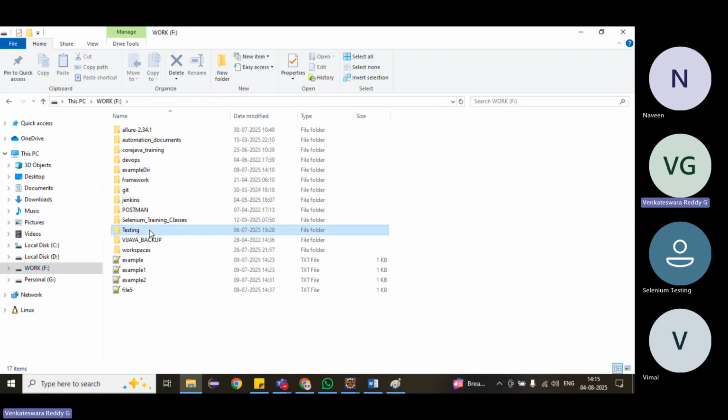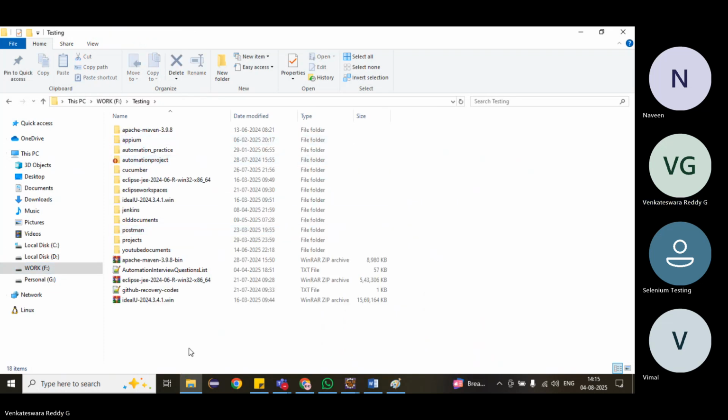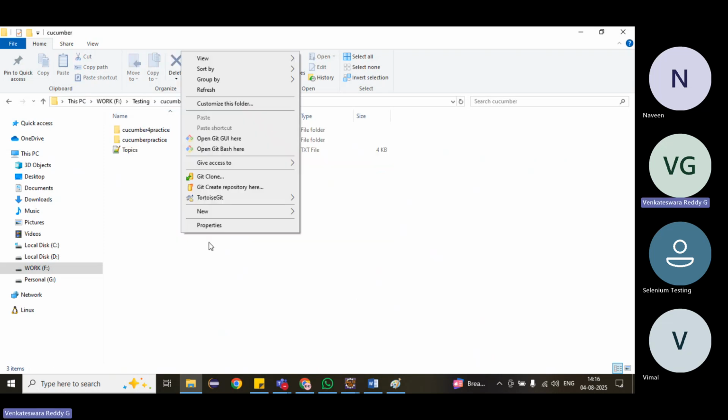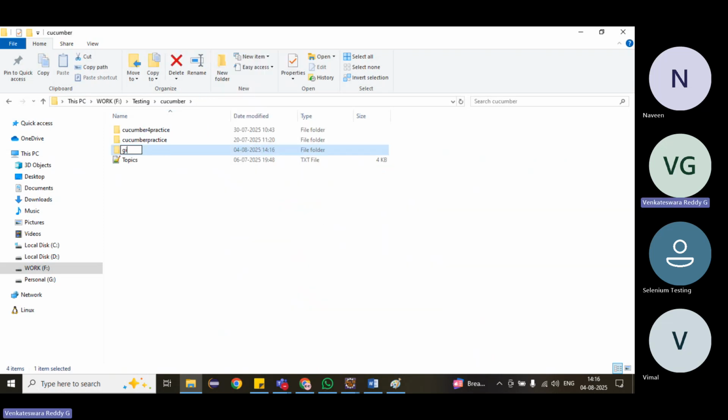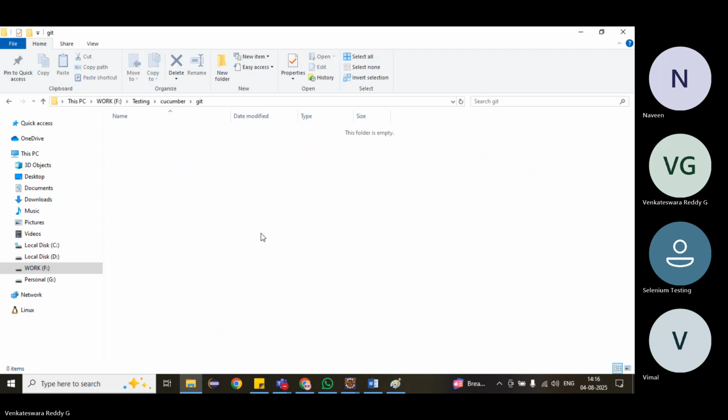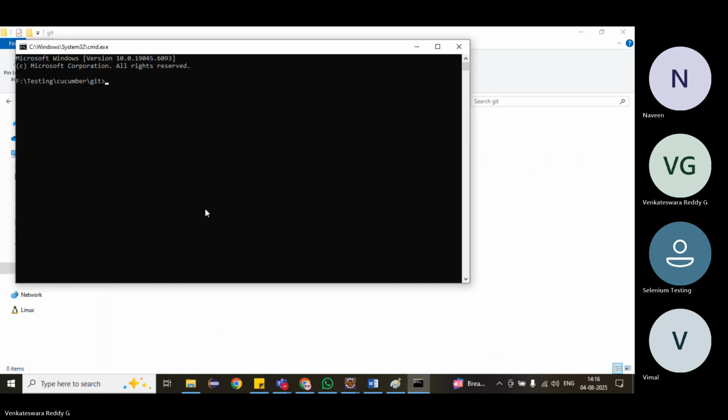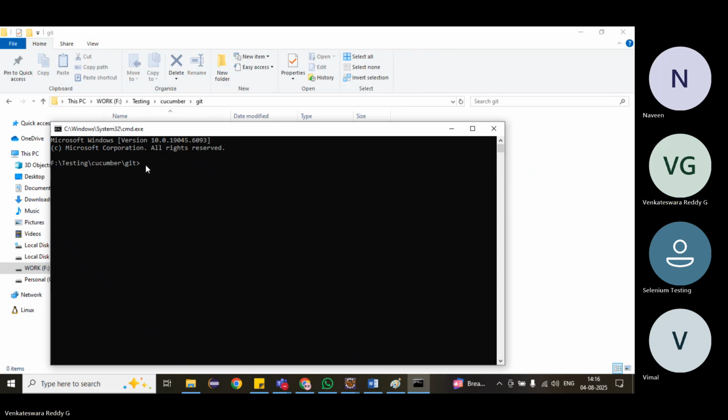You can create some folder. I already created this, but let me create one more folder, Git. Or otherwise, I think we can clone directly and the folder will be created automatically. Open the command prompt here. How to open? Click on the address bar, type CMD, press enter. It will open the command prompt directly in this path.